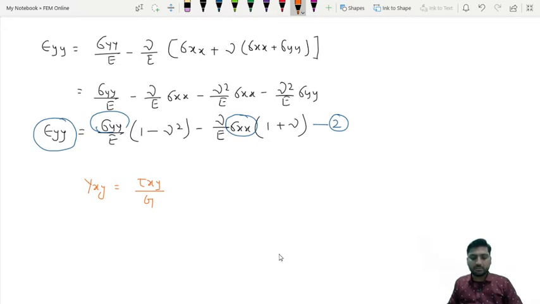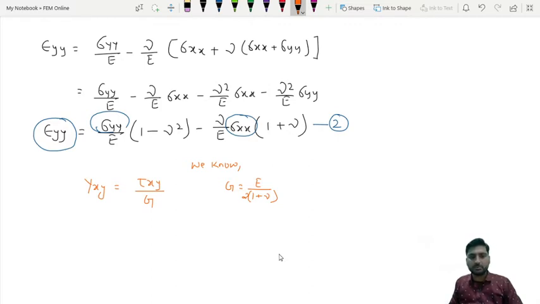Here what we need to do is replace this G. We know the relation between G and E. What is that relation? G is equal to E by 2 into (1 plus nu). So we will replace it here. This we have already discussed in the previous video, we just need to replace it here.